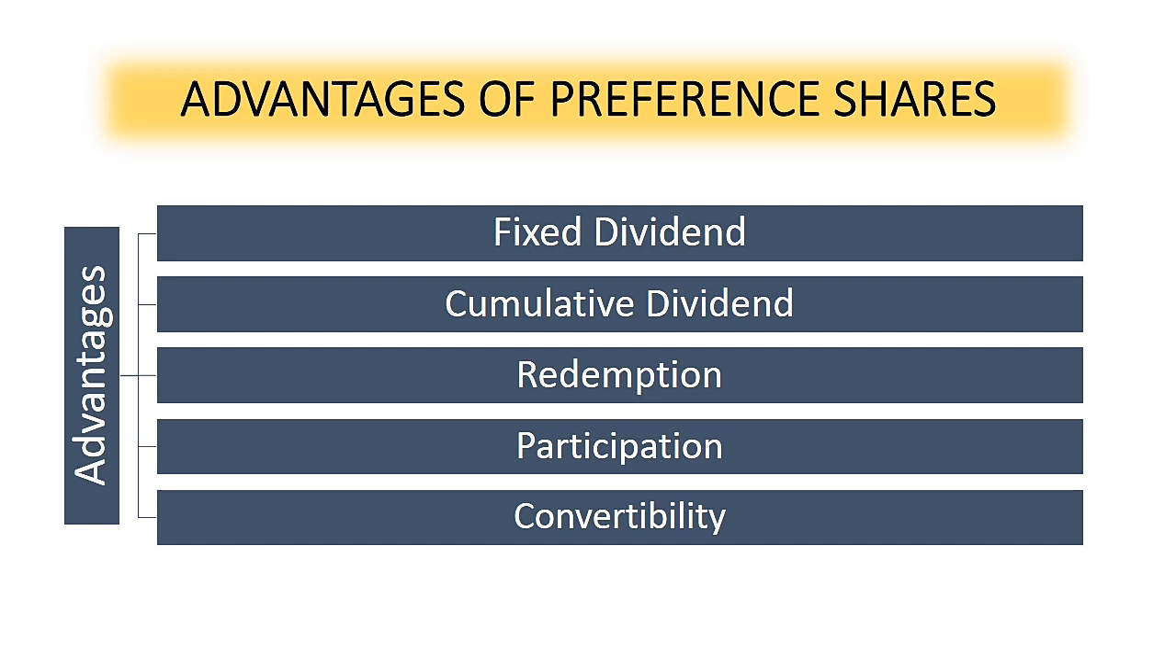The next one is redemption. Preference shares can be redeemable after a specific period, except in the case of irredeemable preference shares. So there is a fixed maturity for repayment of the initial investment. Another one is participation. Participative preference shareholders can participate in the surplus profit after distribution to the equity shareholders.